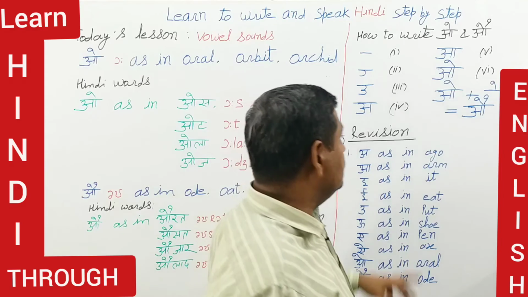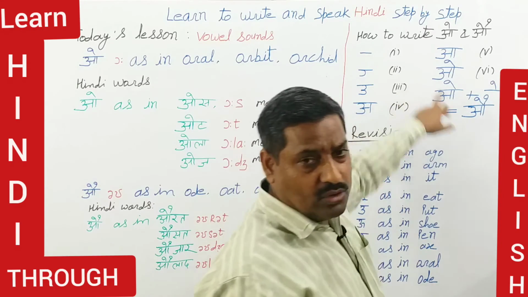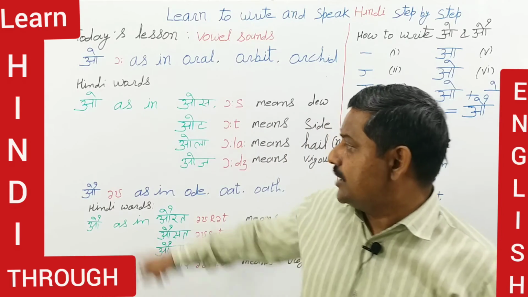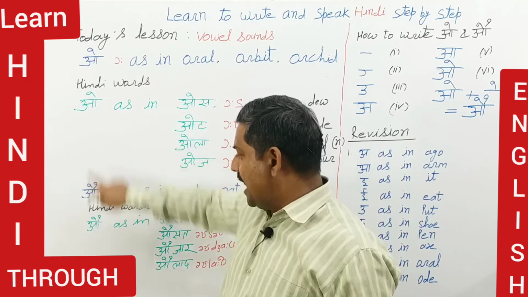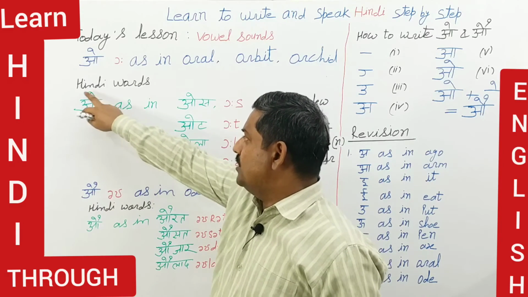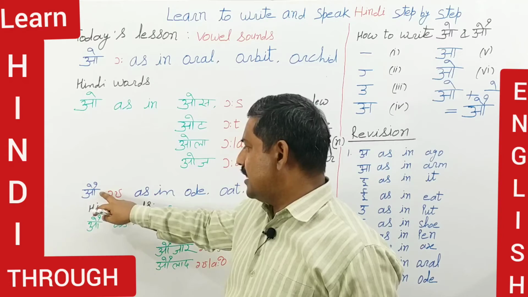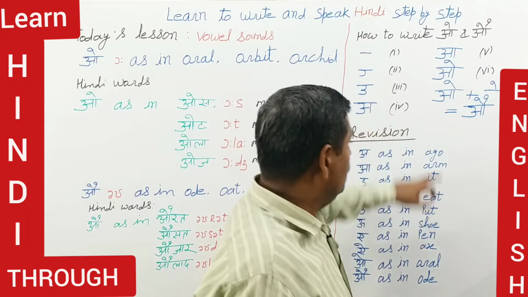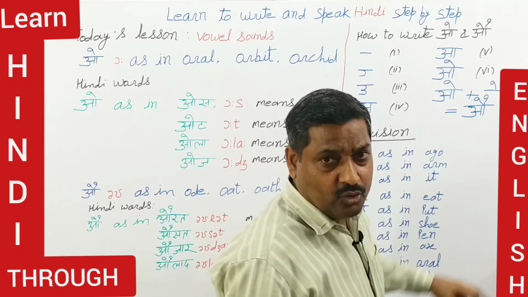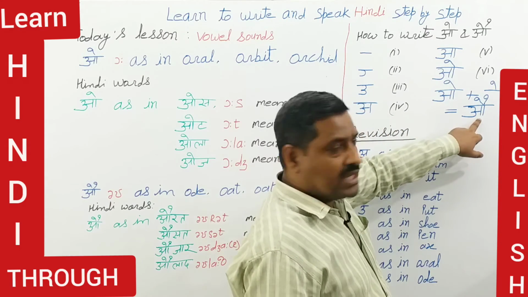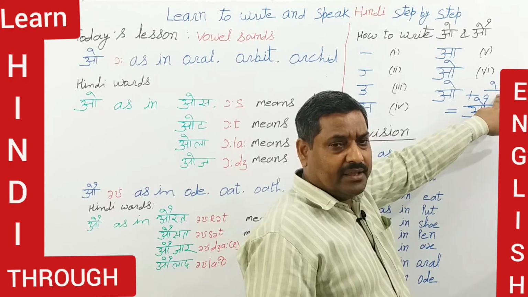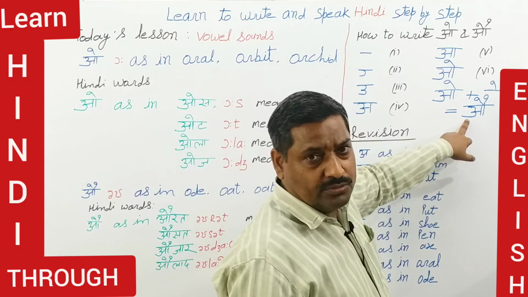And after having made O, another question comes: how to write ao. So you need to understand what is the difference between O and ao. In O there is one matra, and in ao there are two matras. So when you write O and again you apply one more matra here, then it becomes ao.